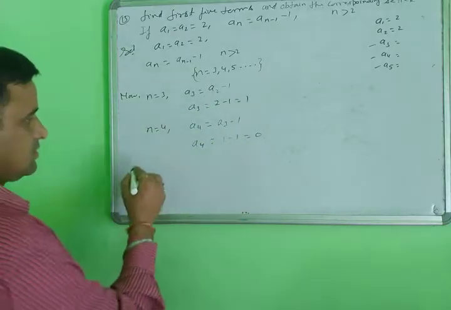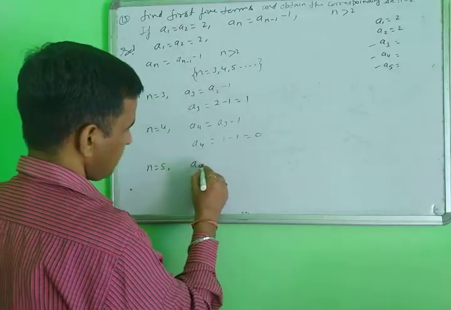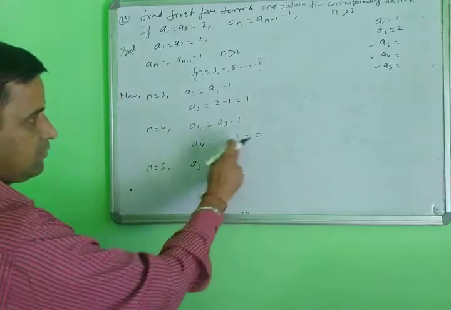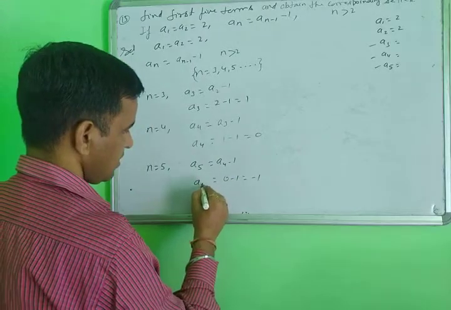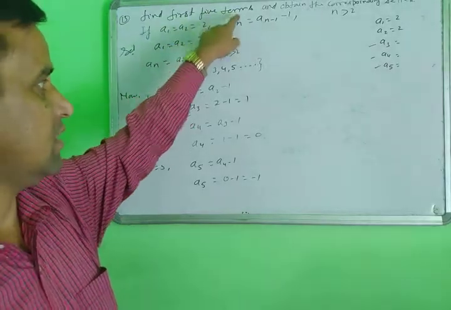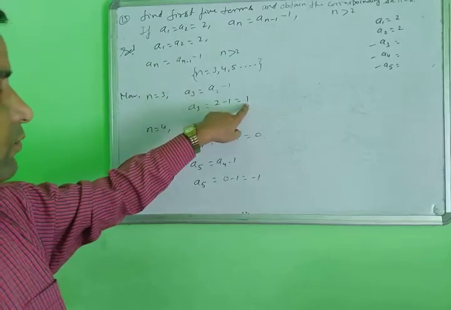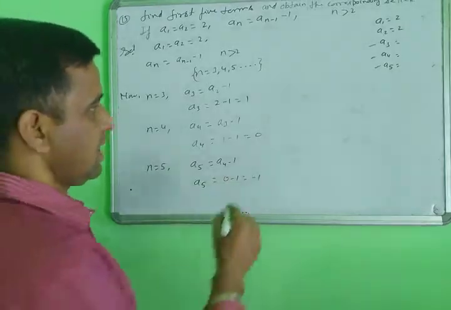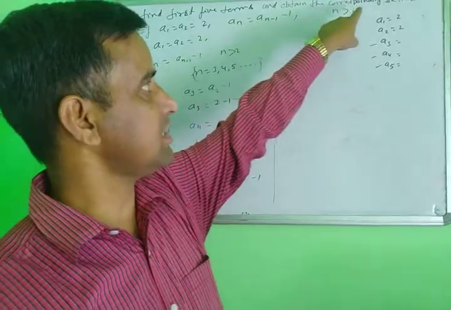And last, n equal to 5. A5 equals A4 minus 1, or the value of A4 here is 0, minus 1 is minus 1. This is the value of A5. First answer, find the first 5 terms. The first term and second term are already given, third term answer here 1, fourth term answer here 0, fifth term answer here minus 1. After that, you will find the second answer here, obtain the corresponding series.